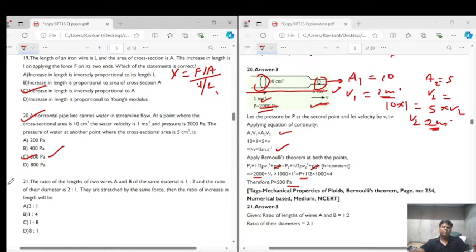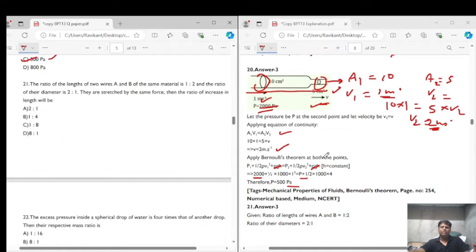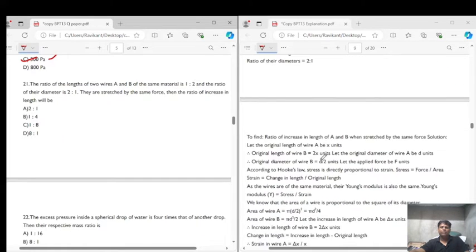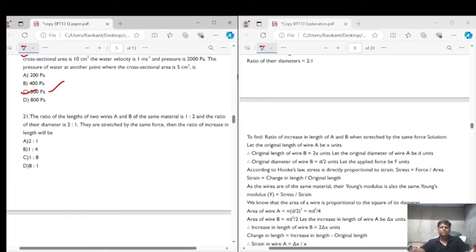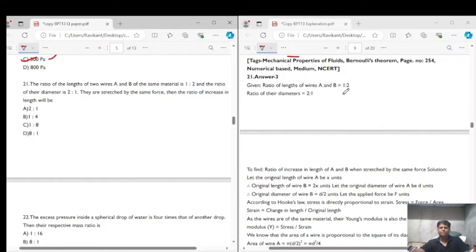Now let's come to question number 21. Question number 21 says that the ratio of the length of two wires A and B of the same material is 1 is to 2. That is, if LA equals L, then LB equals 2 times L, right?